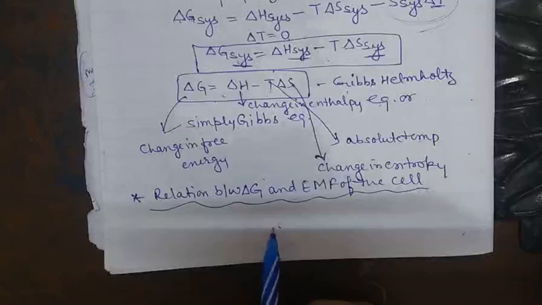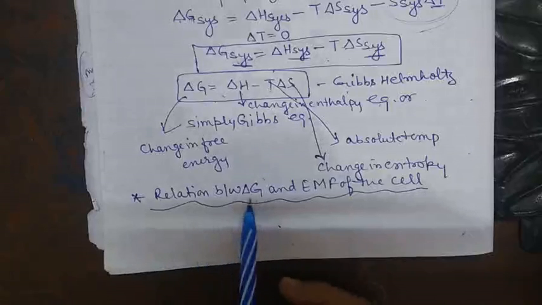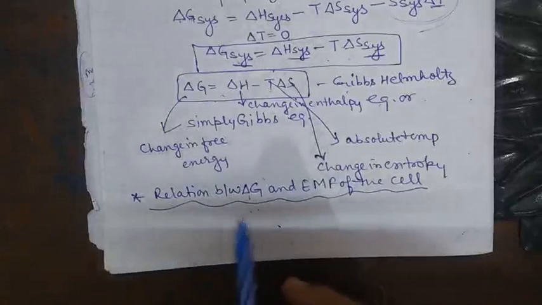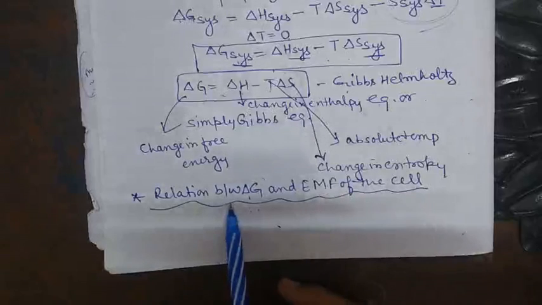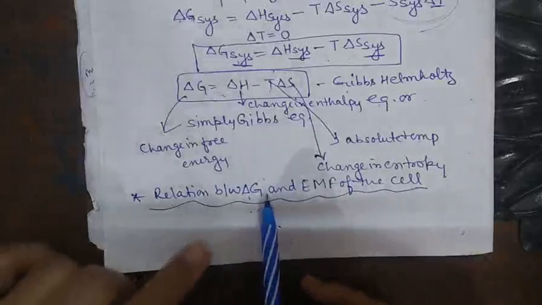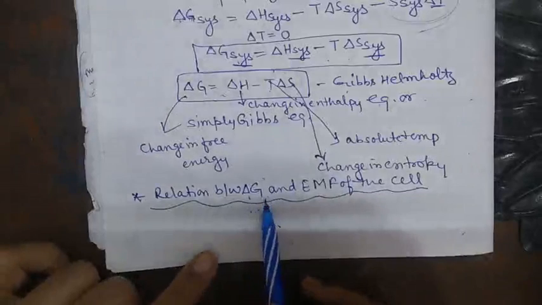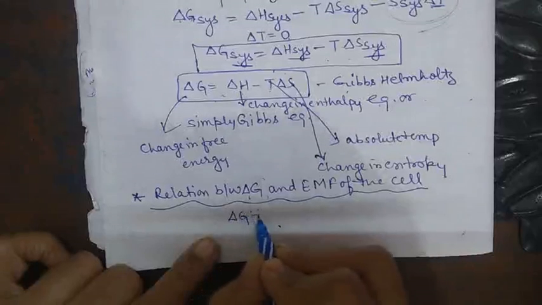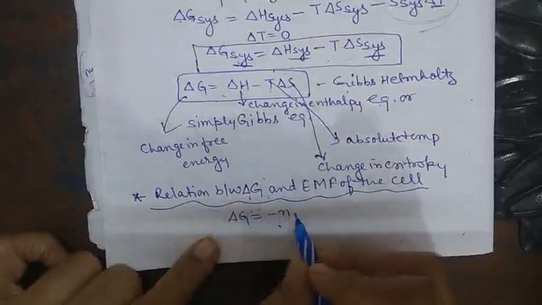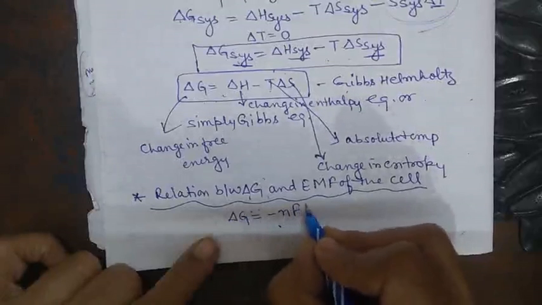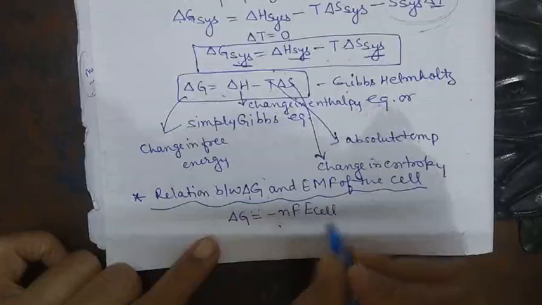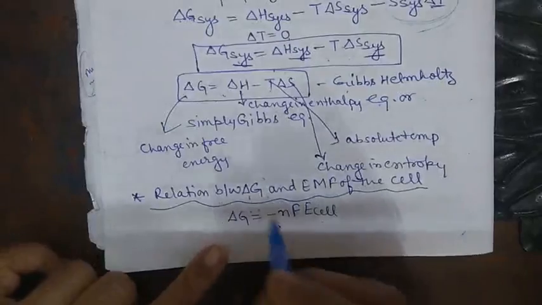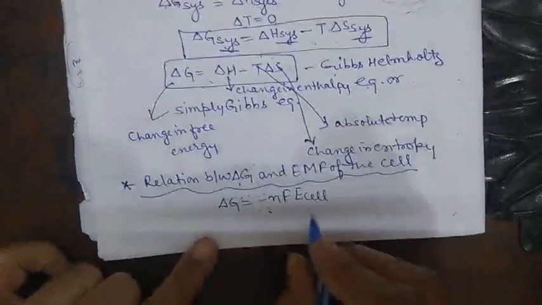The free energy change, delta G, is related to the electrical work done in the cell, and it is represented as delta G is equal to minus nFE cell.